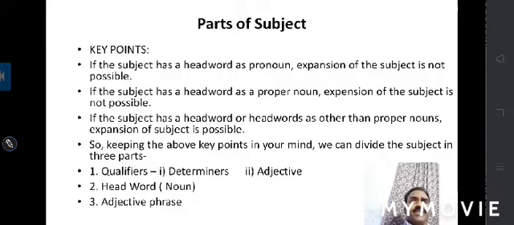Now the second point: if the subject has a head word as a proper noun, expansion of the subject is not possible.